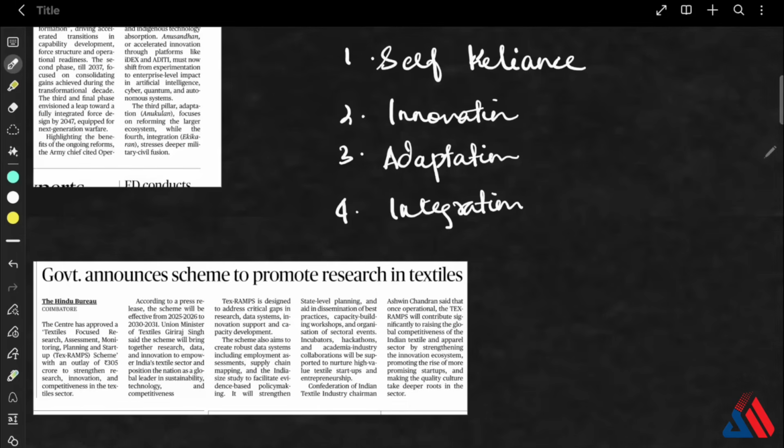Okay, the next article for the day is: government announces a scheme to promote research in textiles, and the name of the scheme is TexRAMPS scheme, which is Textiles Focused Research, Assessment, Monitoring, Planning and Startup scheme. It is approved by the Centre with an outlay of rupees 305 crore, and the objectives of these are to address the critical gaps in research and innovation, data systems, planning and monitoring, and capacity development.